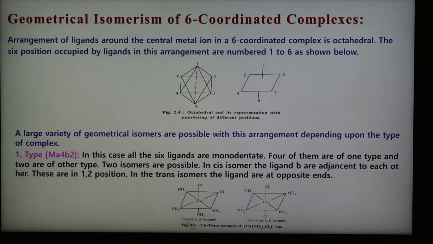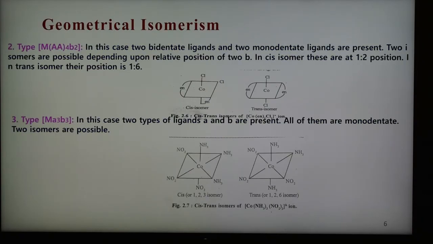So the example of the first type is the dichlorotetraamine cobalt 3 ion. This is one example of a 6 coordinate complex, and when there is a 6 coordinate complex, the geometry is octahedral. In case of octahedral, 6 positions are there. When the positions are 1, 2, it is cis, and when 1, 6, then it is trans.